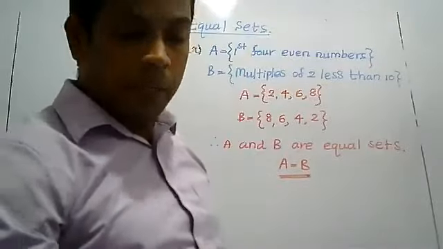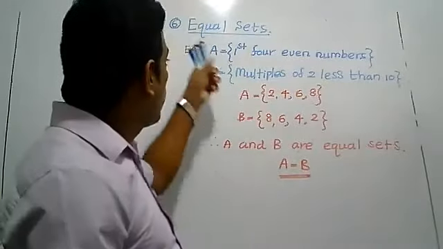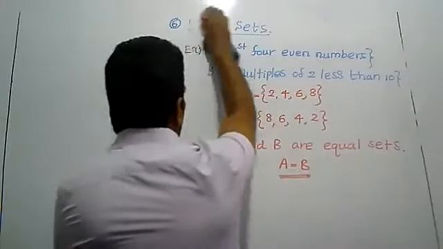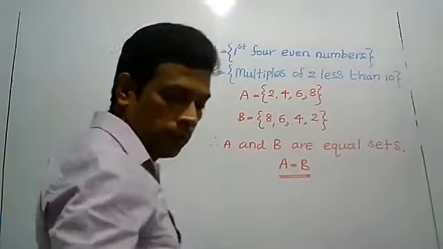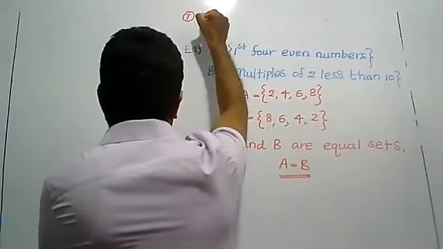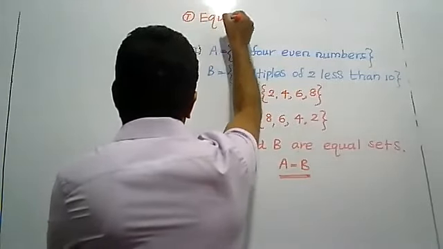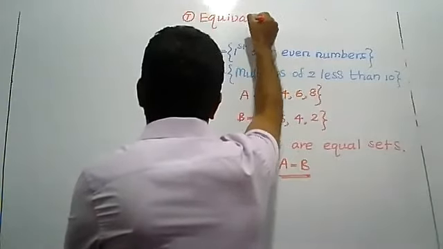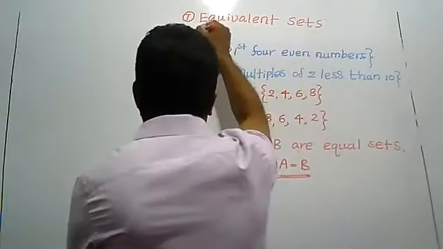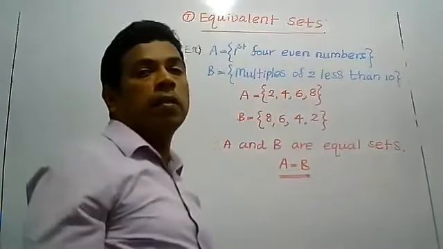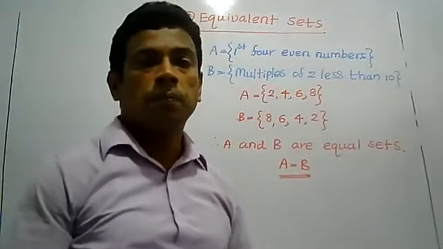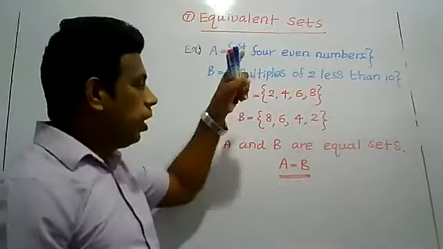Right. Then write the next example. The term number 6 was equal sets. Then 7, equivalent sets. Write down the next term, equivalent sets. After equal sets, you are going to learn about equivalent sets. Write it.